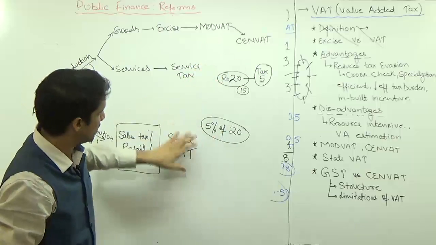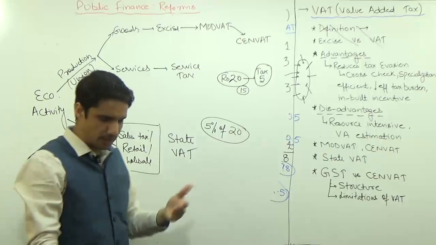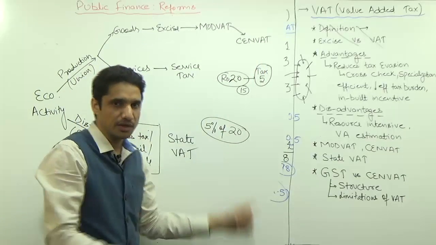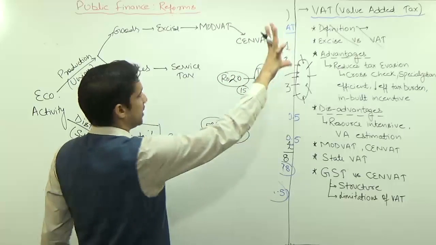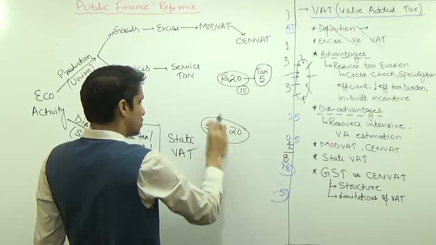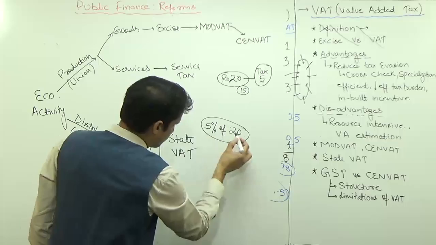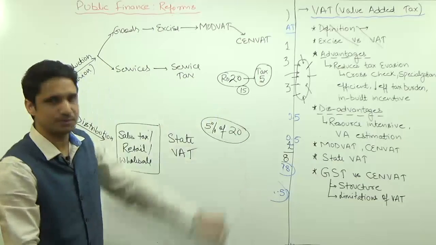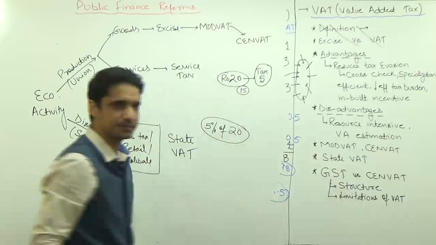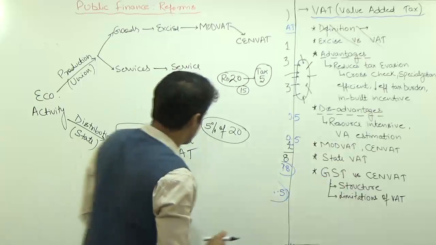Even though we have MODVAT and at the state also we have the VAT system, the tax is being levied by both the bodies, the union government as well as the state government. So the union government first is going to levy the tax, then this is the price. While selling, while distribution, you have to pay the tax to the state government. So this is 5% of 20. This is a major problem. Now this problem will be removed once we have GST. Anyways, we will discuss this under GST, the features of GST.